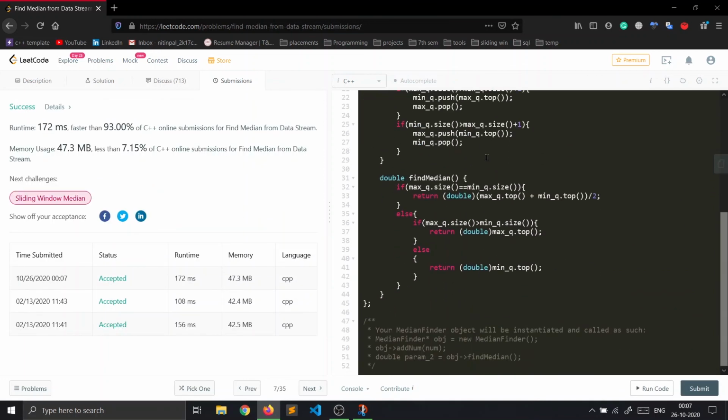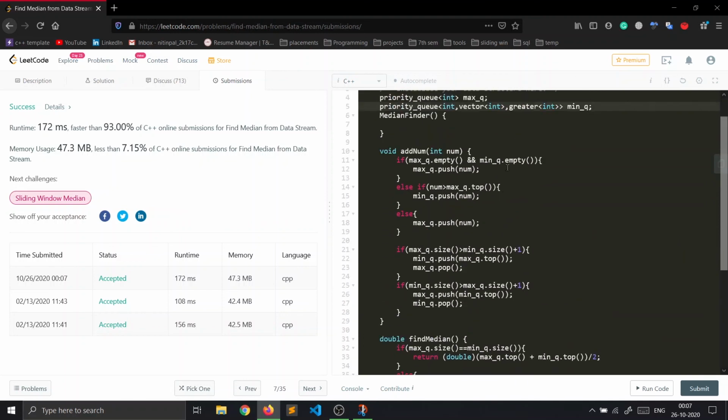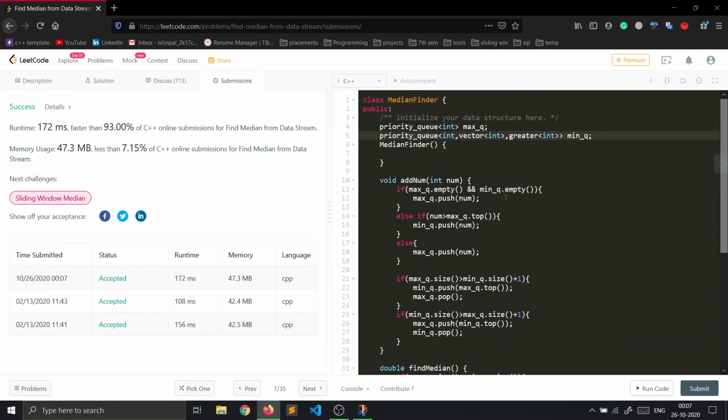So guys, hopefully you understand this problem and learned something new in this problem.